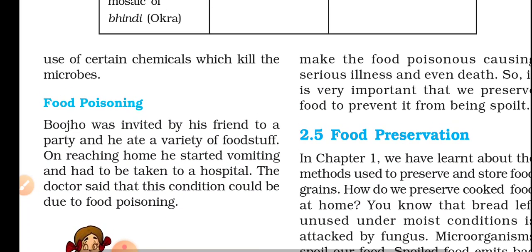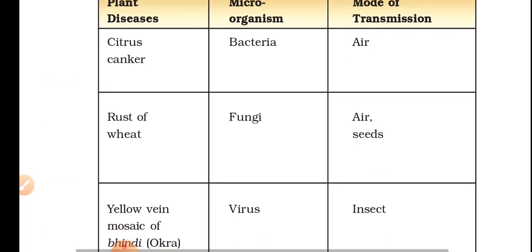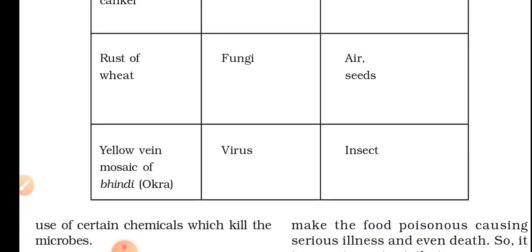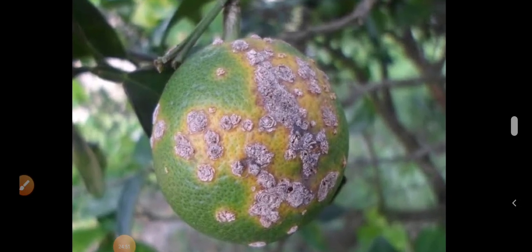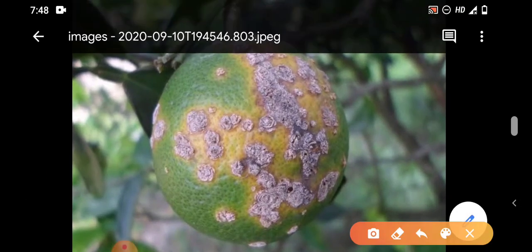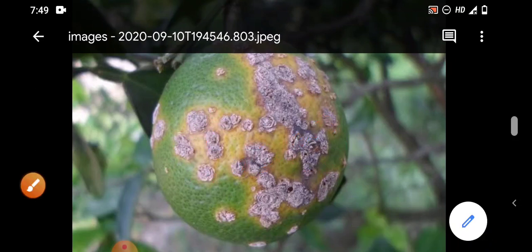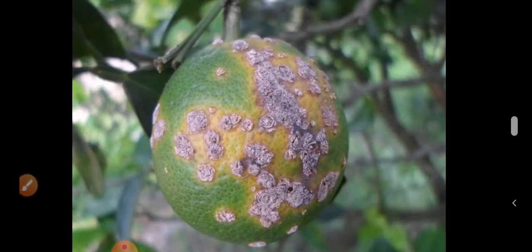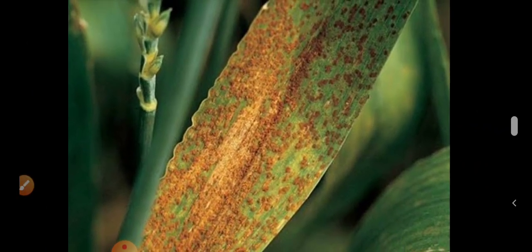See, before going to food poisoning, let me show you how these are infected. Yeah, this is citrus canker. Can you see the spots here? See, citrus canker in a fruit. Fruits will get really damaged. And the next one is rust disease in wheat.